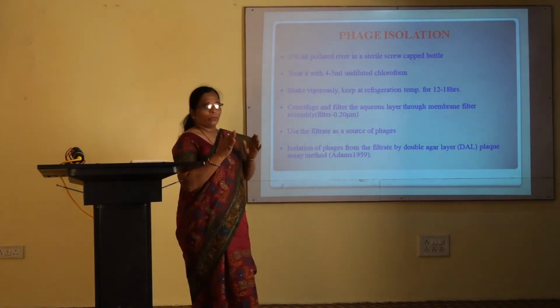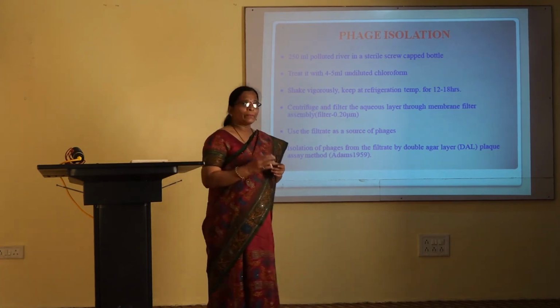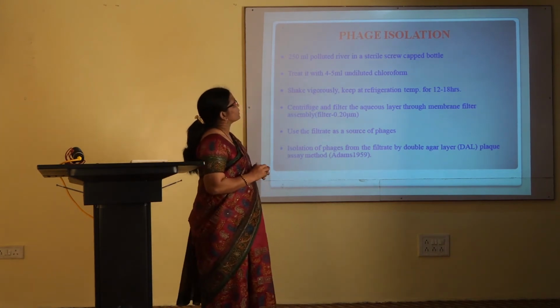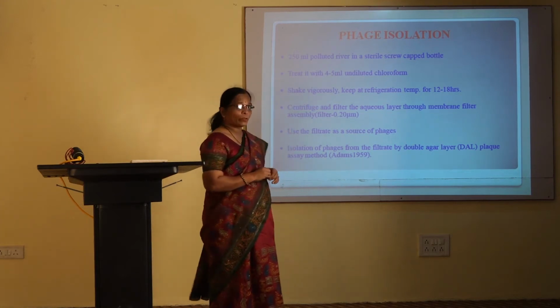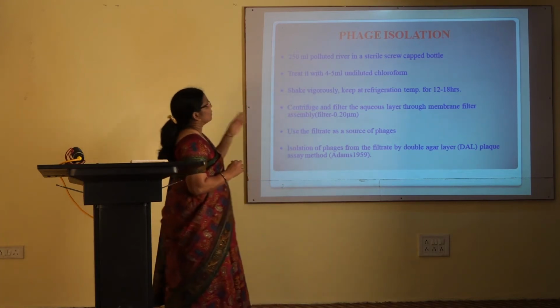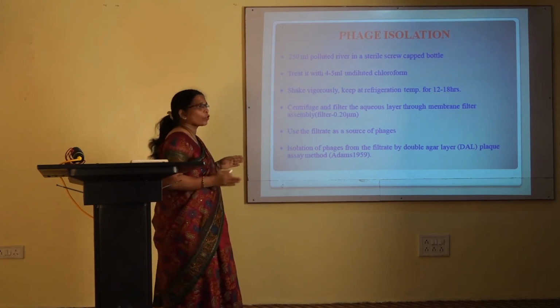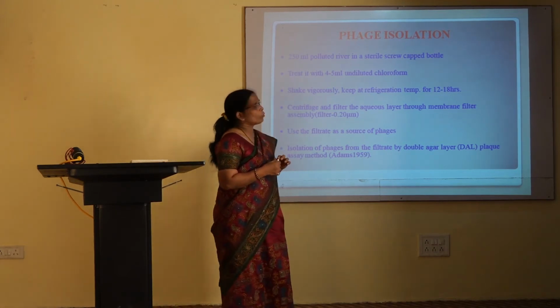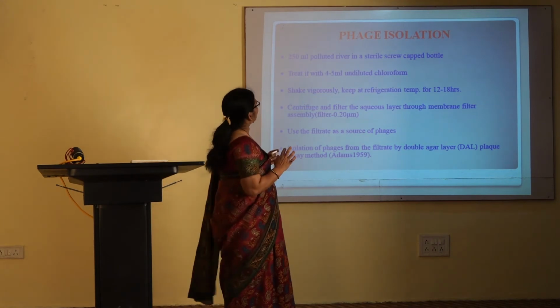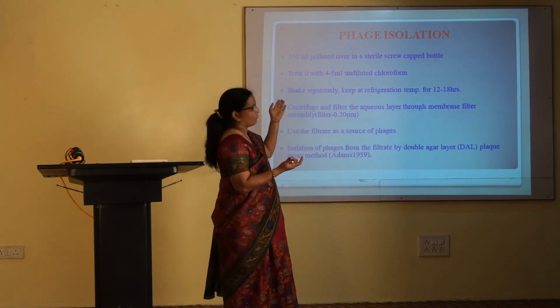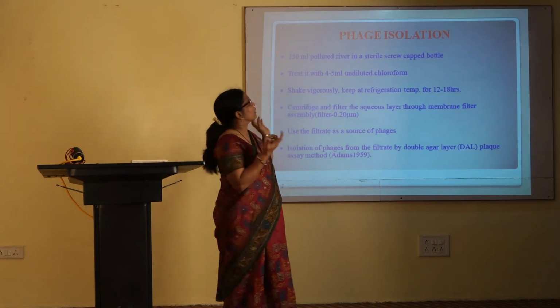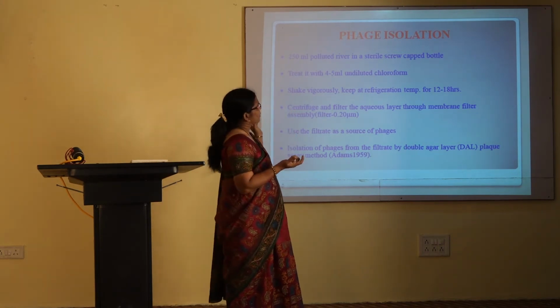Once you know the source of phage, it becomes very easy to isolate these phages from the environment. So the very first step of this technology would be the isolation step, which includes first selection of the source. From that source, you can isolate these phages easily. You have to take a sterile container, a 250 ml sterile screw cap container.